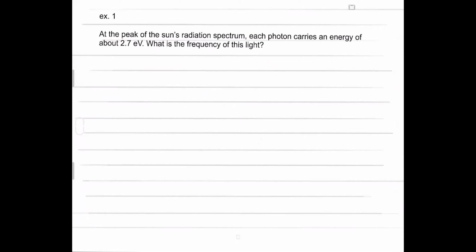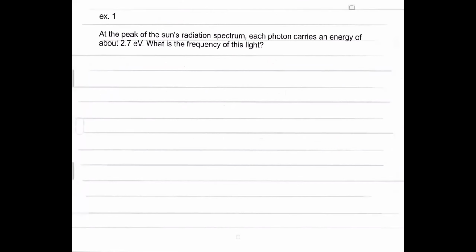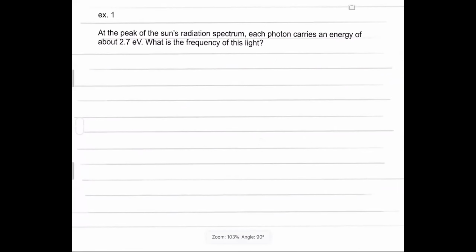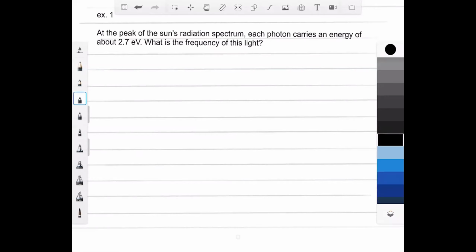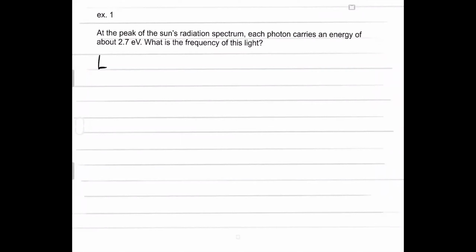Now, here is what we know. We know that the energy is 2.7 eV. We want to figure out the frequency of the light. So we got to use the formula E equals hf.